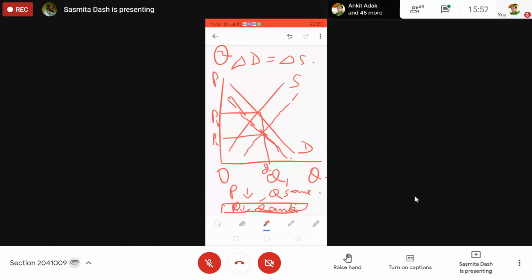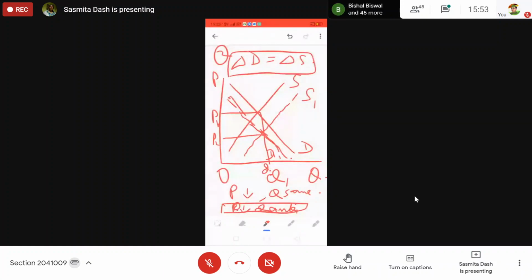We can go for 3 diagrams, but minimum 2 diagrams we need to know how to draw the demand curve and supply curve, how to shift the demand curve and supply curve. This is your new supply curve S1, new demand curve D1. Either you can put the dotted line or you may write the lines directly, no problem, or dotted line you can use. So delta D equals delta S, change in supply.